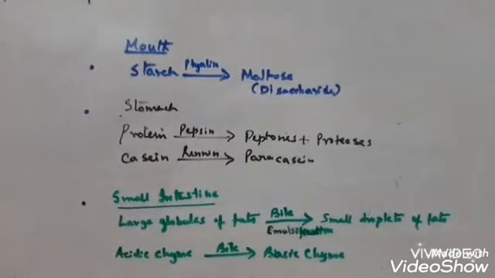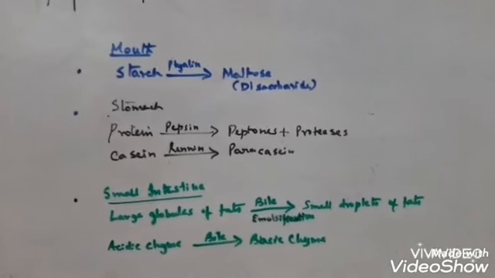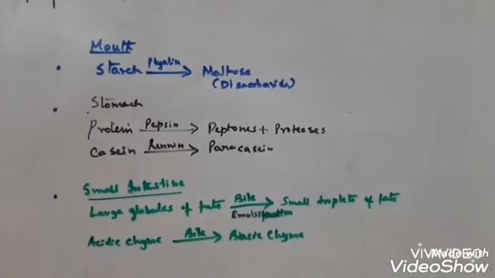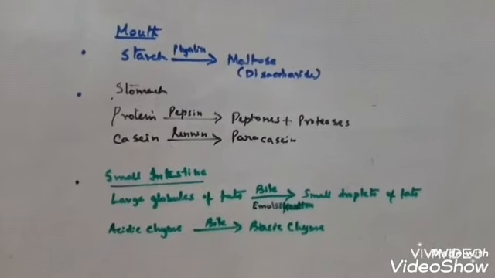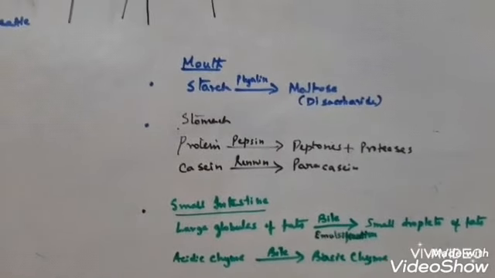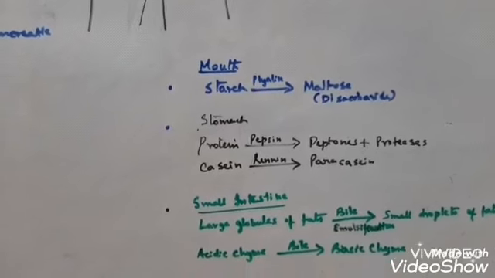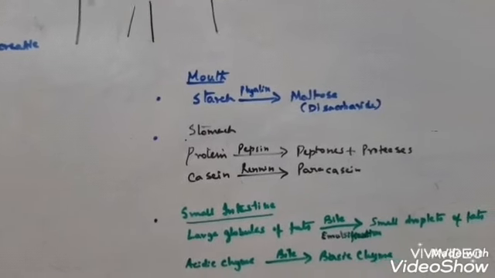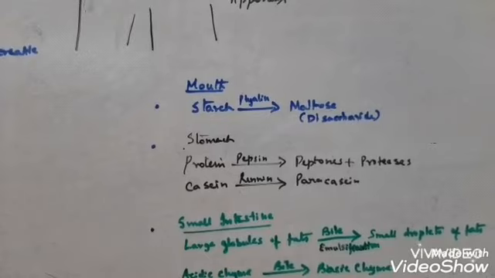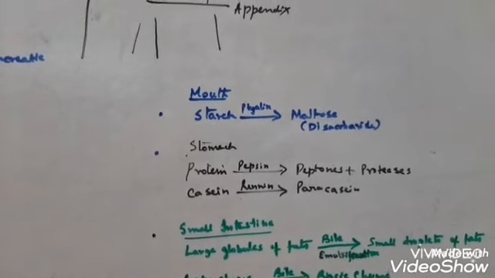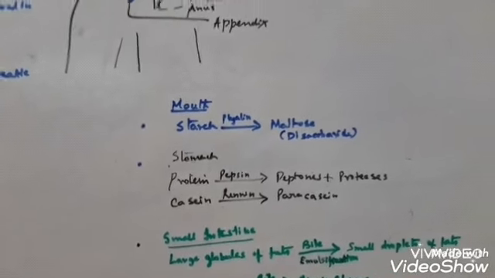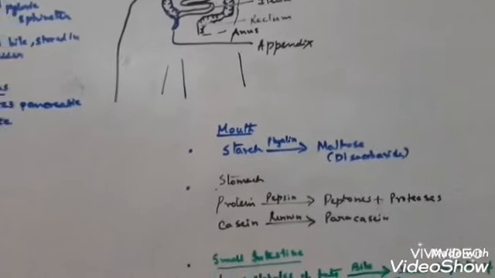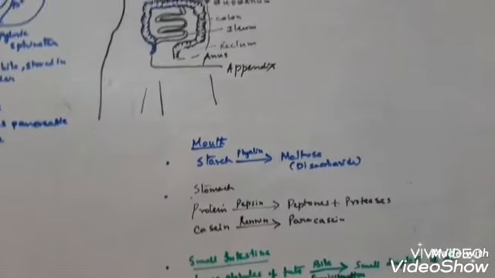Emulsification means breaking down of large globules of fat into small micelles or small droplets of fat. Now this takes place in the basic pH in the presence of bile. So emulsification is done by the bile juice. Bile is a juice without any enzyme, remember. So the liver produces bilirubin, biliverdin and bile.